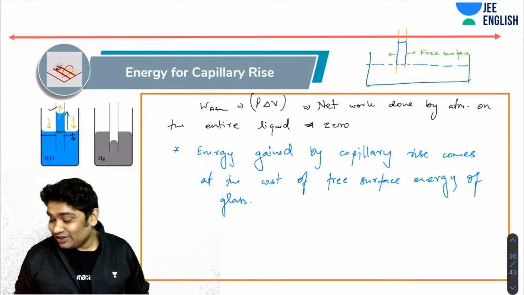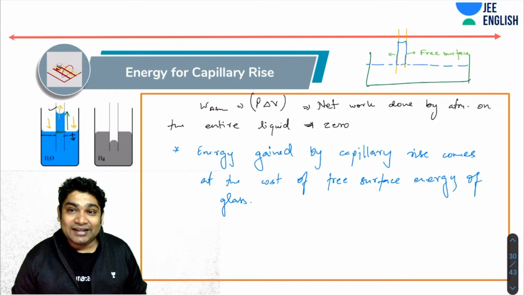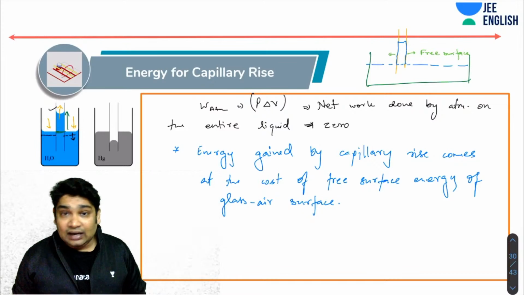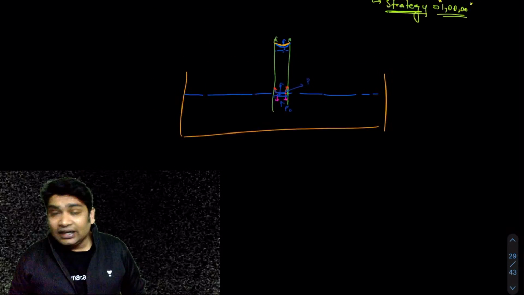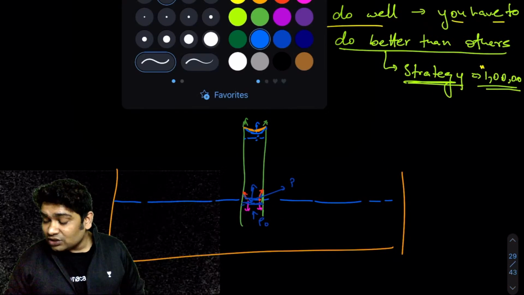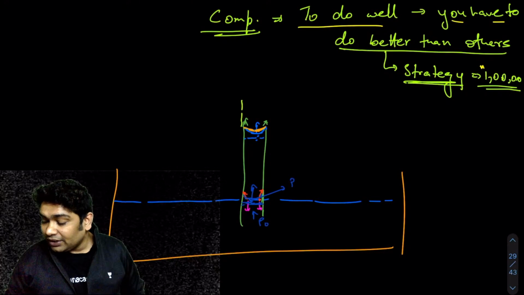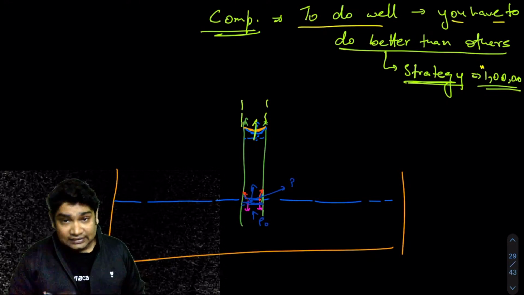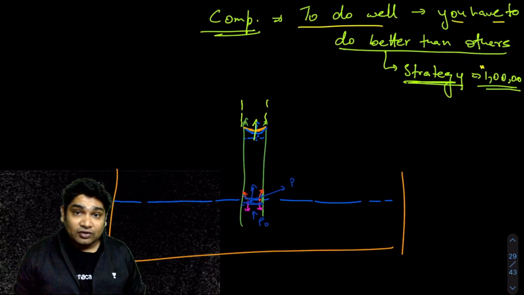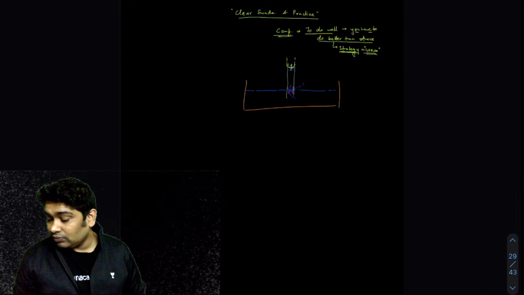Okay. So you can realize that the energy gained by the capillary rise comes at the cost of the free surface energy of the glass-air surface. Now that is the reason why in a capillary of insufficient length, the liquid could not have risen any further, because once this free surface ends, there is no more energy available for the capillary to rise and gain potential energy from. And that is the reason why, if I assume the liquid to be overflowing, that would be a violation of energy conservation.